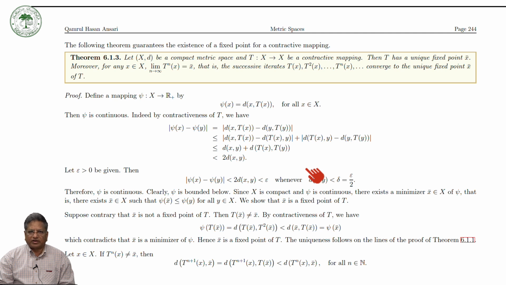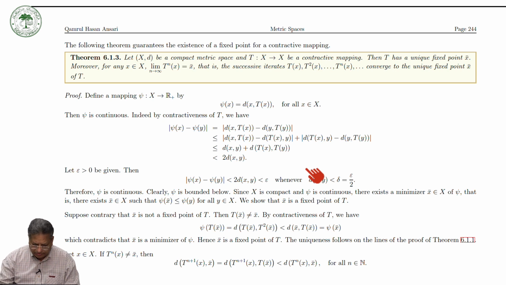Now suppose T is not a contraction, but it is contractive. You know that we have defined it where we take d(Tx, Ty) strictly less than d(x, y). So that is called contractive.